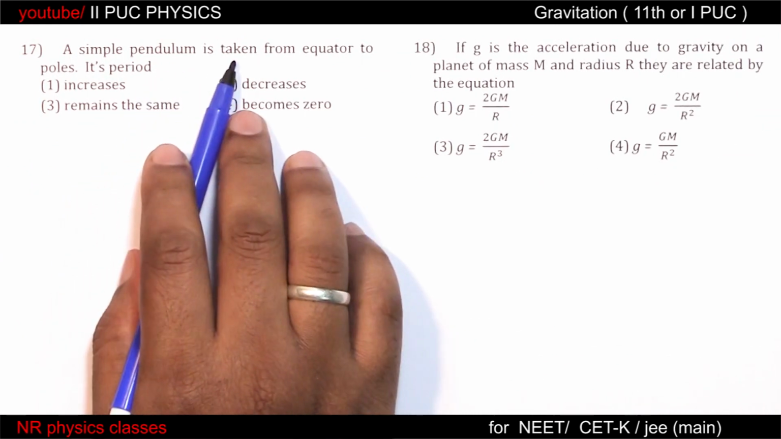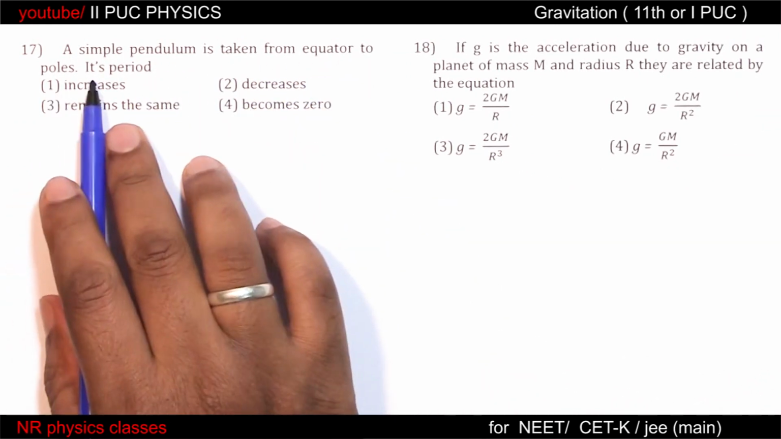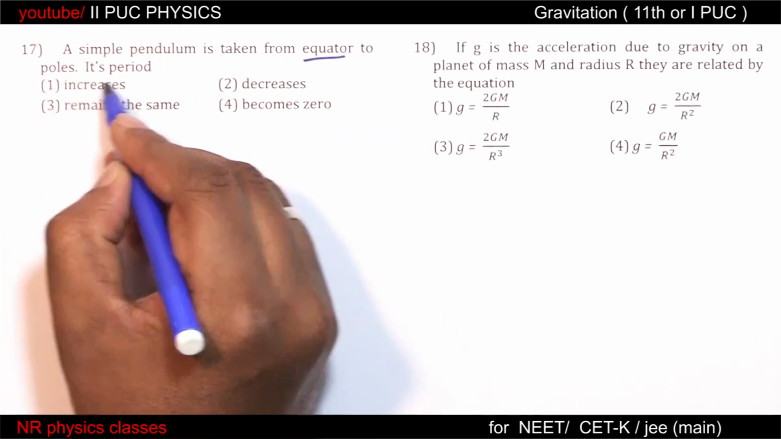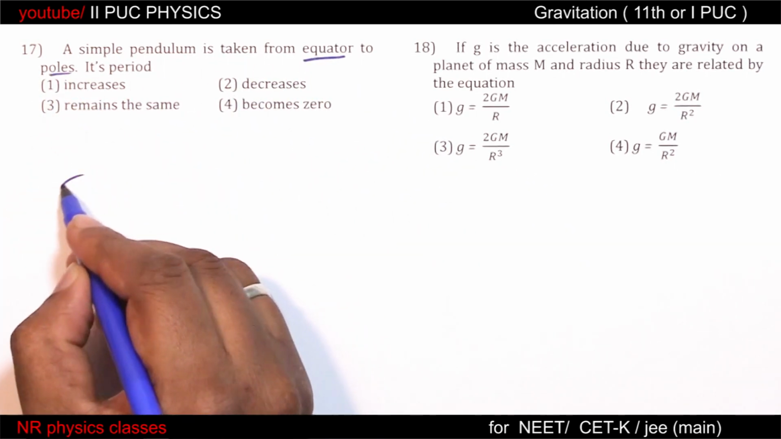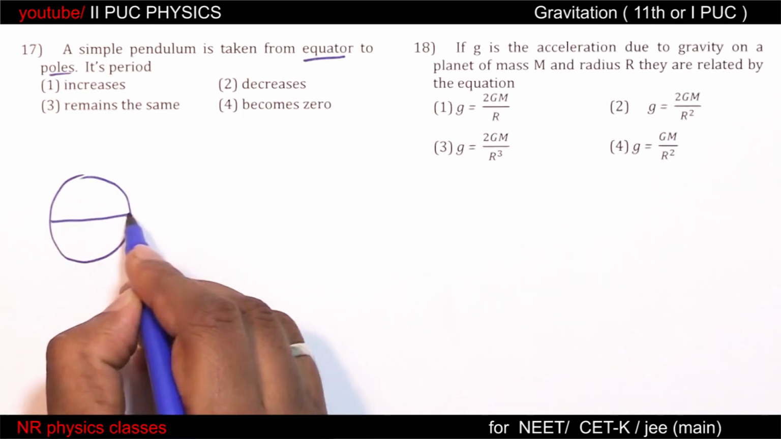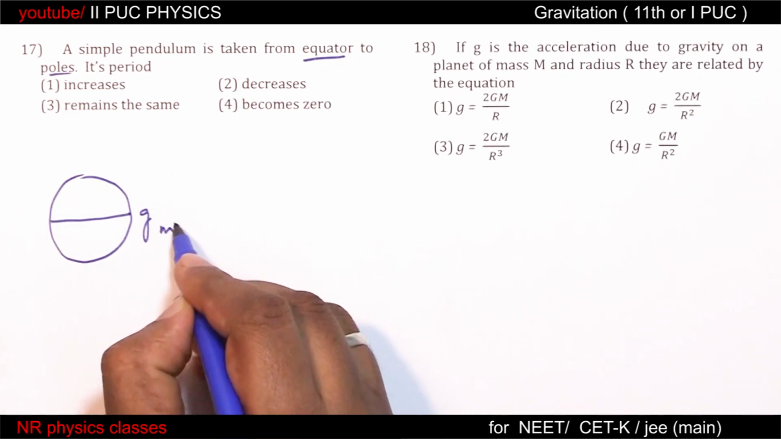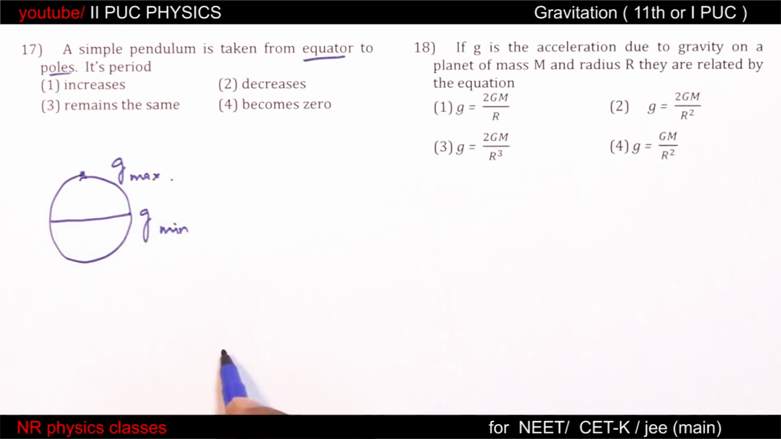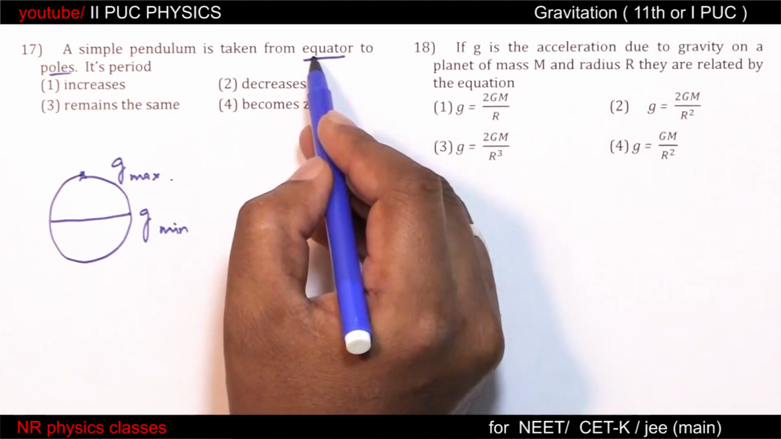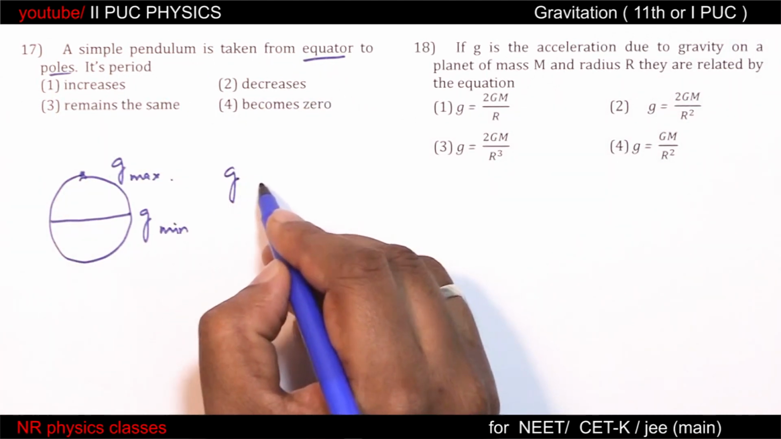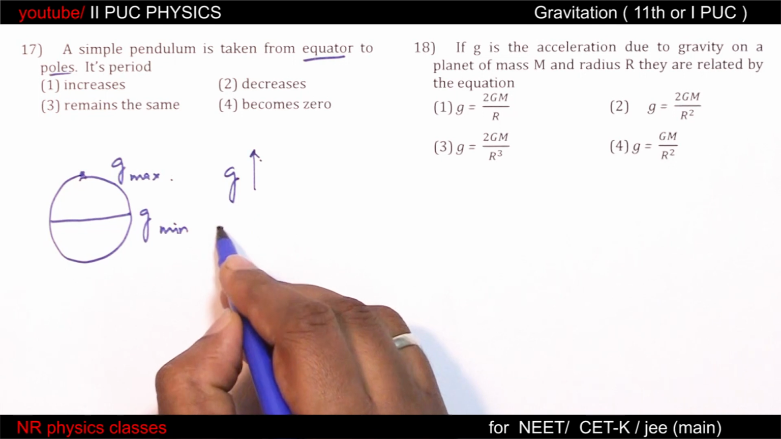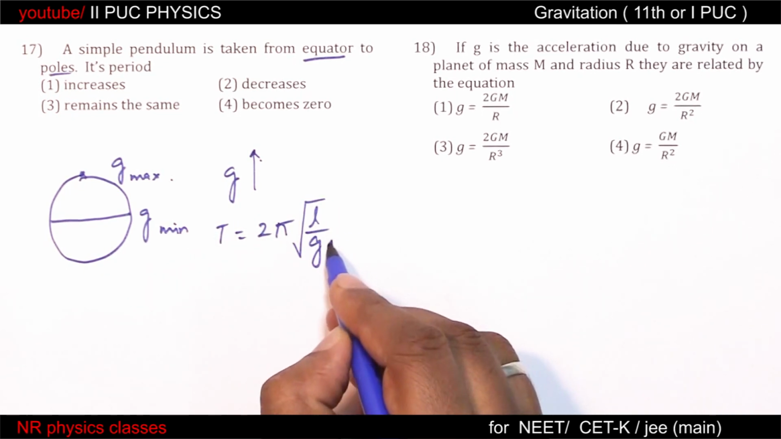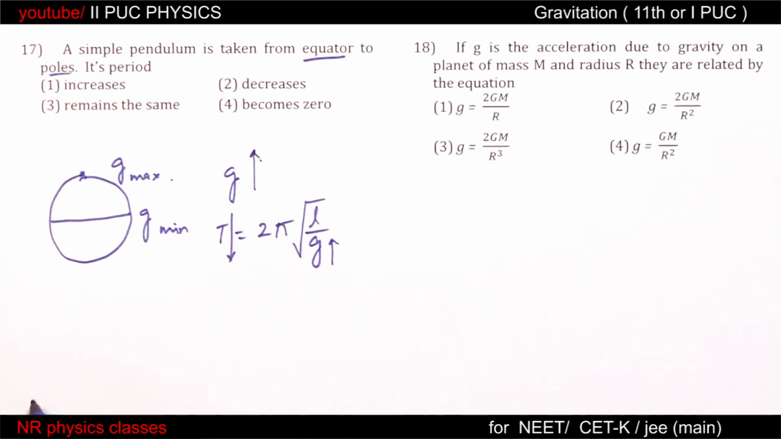A simple pendulum is taken from equator to poles. Its period. Equator to poles. Earth, along the equator, g is minimum. At the poles, g is maximum. So equator to poles means g value increases. Time period is 2 pi root L by g. g increases, time period decreases.